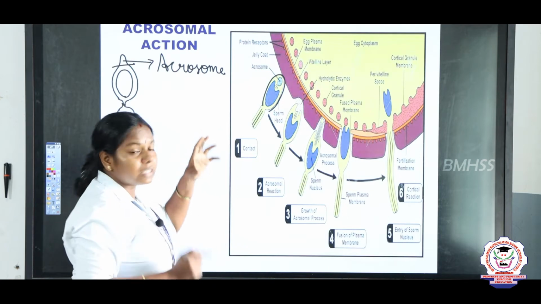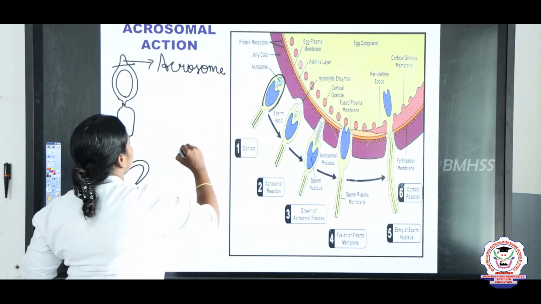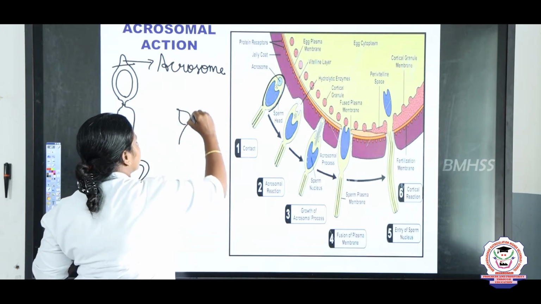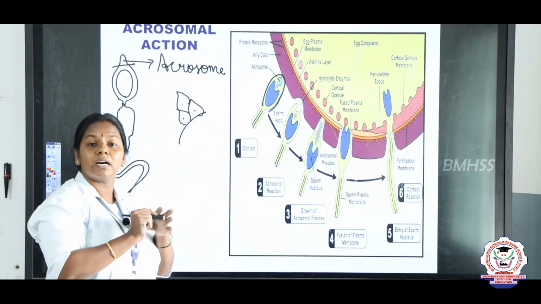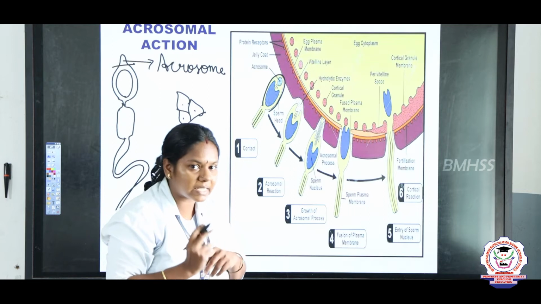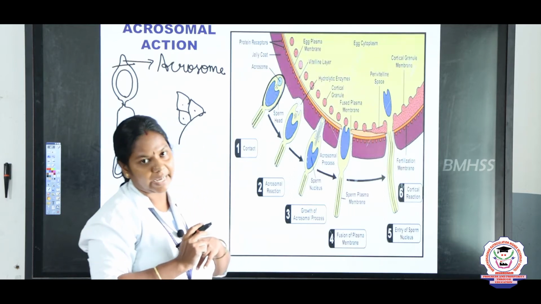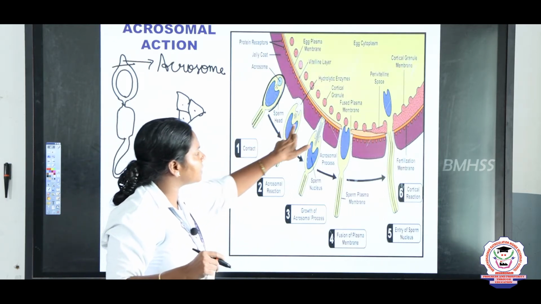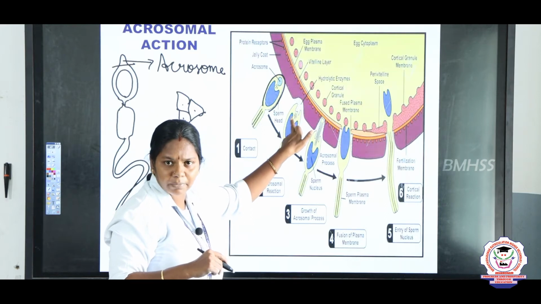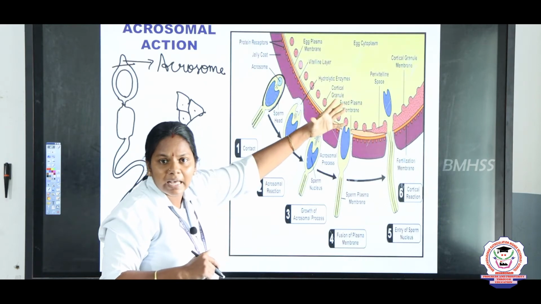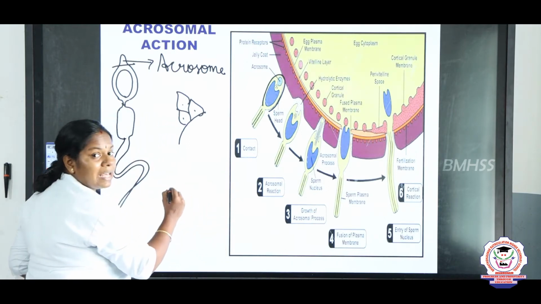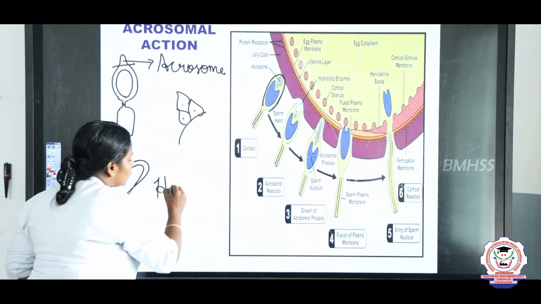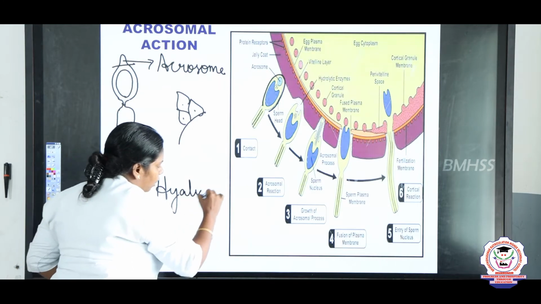The ovum consists of many follicle cells in the outer membrane, children. These follicle cells are bound together by hyaluronic acid. What is the acid name? Hyaluronic acid. So, what happens when the sperm reaches the egg membrane? It releases the acrosome, and the acrosome produces the enzyme called hyaluronidase.